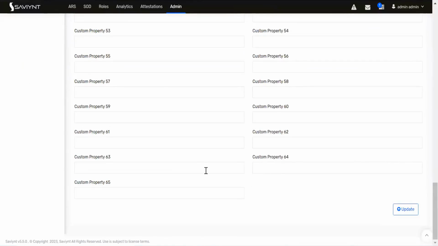Let's say, if you want to perform some dynamic attribute changes where you want to store some value, or you can use it for any purpose, at that time you can simply pick any custom property. Or if you want to say nobody should use this custom property, you can simply rename this custom property. The custom property will be renamed to your choice. For renaming, there are two ways you can rename, from the UI or from the backend in the message.properties file.